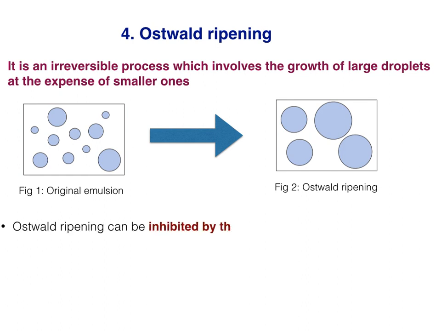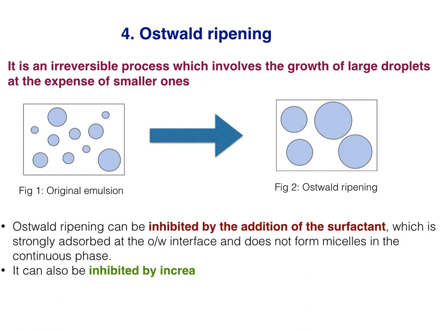So Ostwald ripening can be inhibited by the addition of a surfactant, which is strongly adsorbed at the oil in water interface and does not form micelles in the continuous phase, because Ostwald ripening may actually be enhanced if micelles are also present to further solubilize the oil.